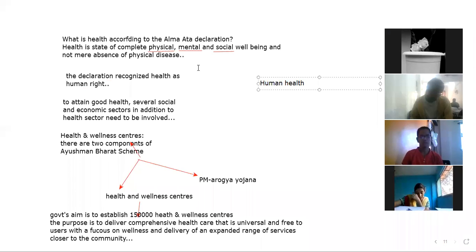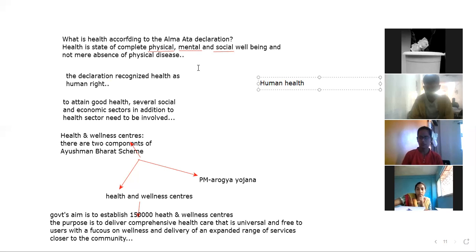Then there is the transdisciplinary approach. It means health is not related to one sector only, that is, only the health sector. It has roots in other disciplines as well.